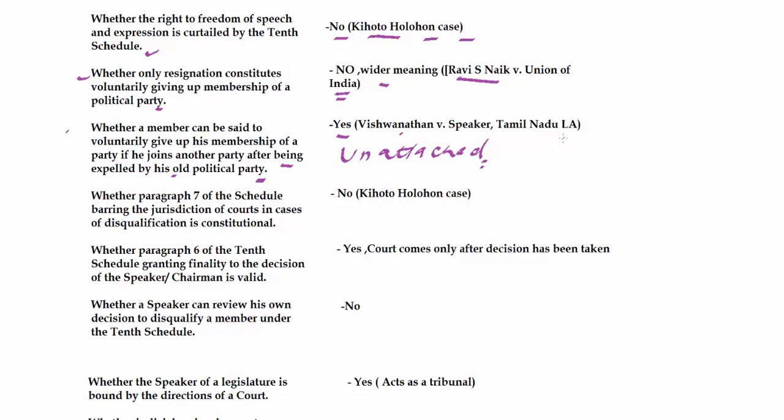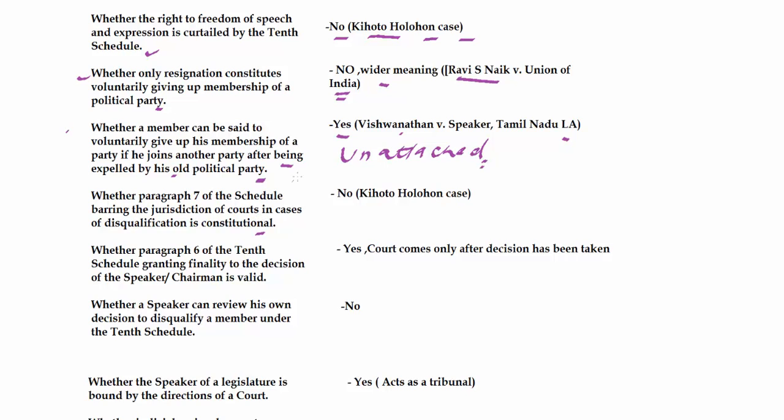Fourth question is whether paragraph 7 of the schedule barring the jurisdiction of courts in cases of disqualification is constitutional. In the Anti-Defection Act, earlier it was mentioned that the Speaker's decision would be final and would not be subject to judicial review.